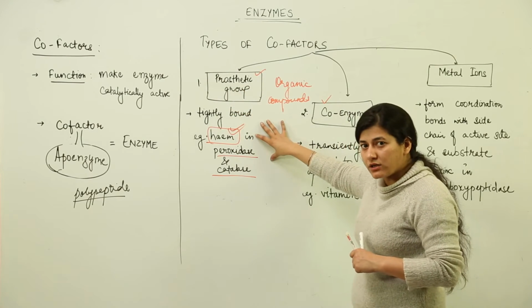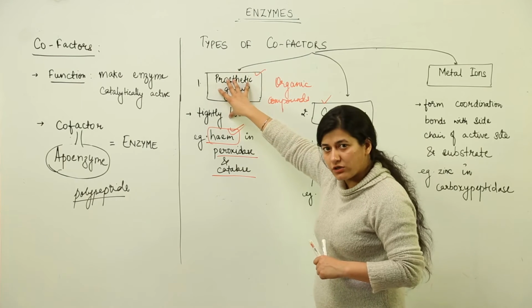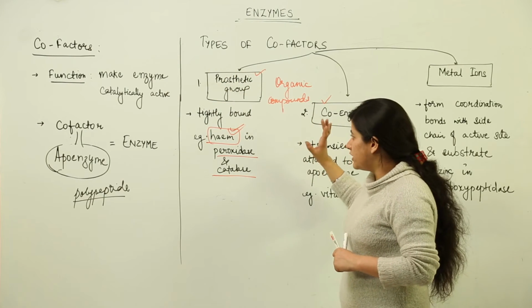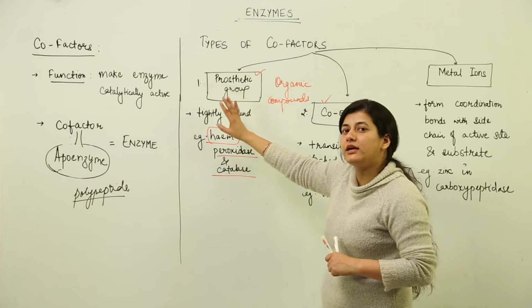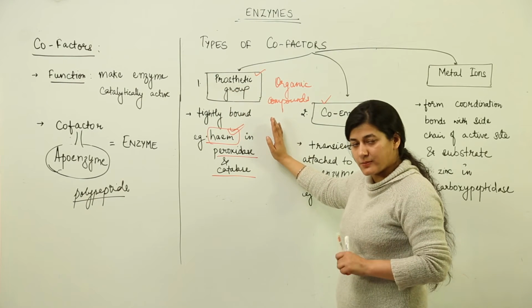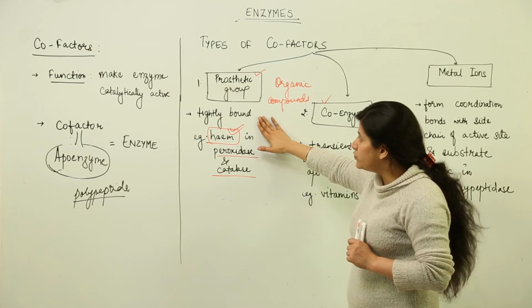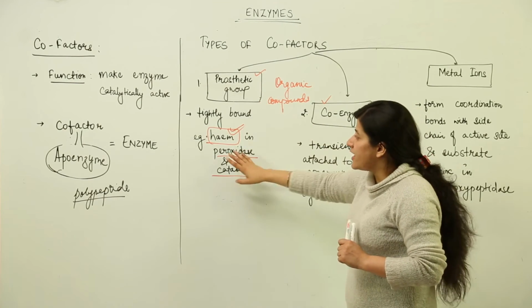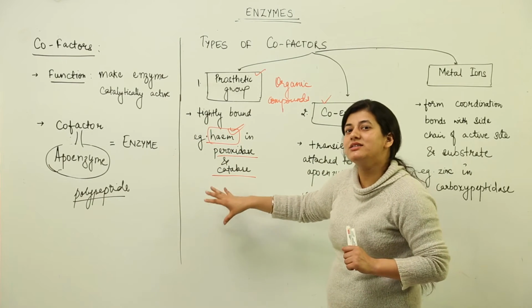If it is a prosthetic group, supposedly the apoenzyme is attached to the prosthetic group, then you are bound to keep one thing in your mind: the association is not going to break down after the catalysis has taken place. I hope I am clear that because it is tightly bound to the apoenzyme, the association would not break down after the catalytic activity is completed.